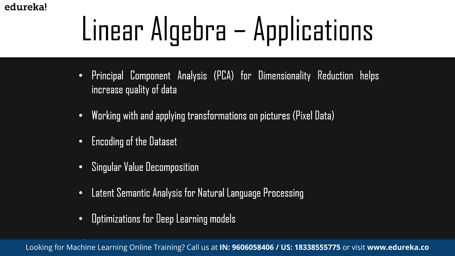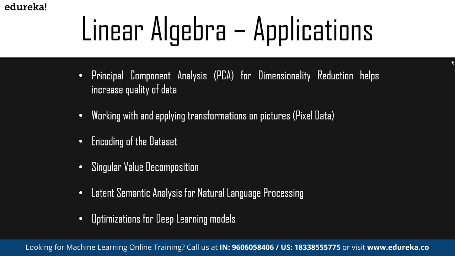Then we have latent semantic analysis for natural language processing. Here we can make use of sparse matrix factorization with SVD to give us the most important parts of the text document. This can be used for the NLP part. And then we can use deep learning, which is also going to use linear algebra because it works on optimization and more to give the best possible output by using the components. So that's why all of these components are integral to machine learning models.